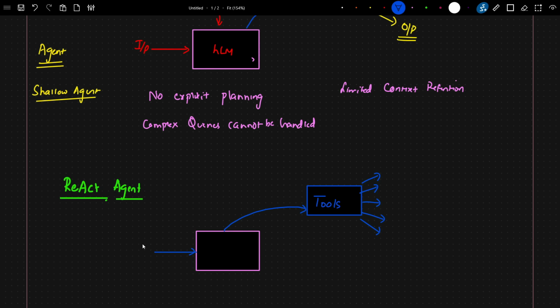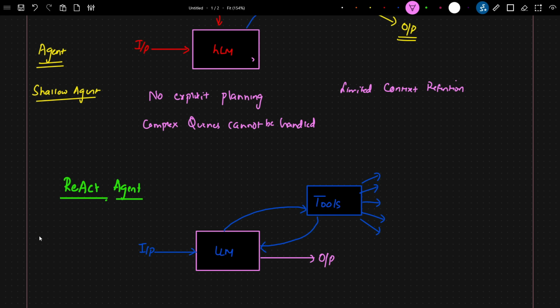Whenever an input query comes, the LLM will be assigned some kind of system prompt. Based on an input query, the LLM will make a decision on which tool to call. After the output is generated by the tool, the context will be sent back to the LLM. So in this kind of agent, the term ReAct, see over here, act is also there. You can act any number of times based on the observation, based on the context that you're getting from the tools. So this kind of loop can happen any number of times, and once a complex query is solved, you will be able to see the final output.